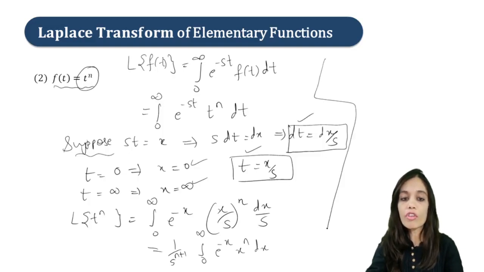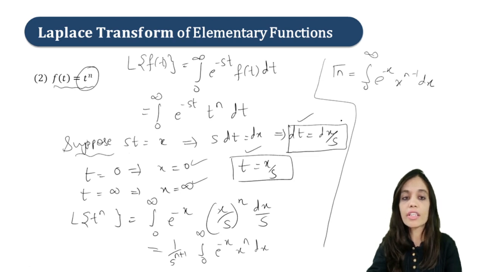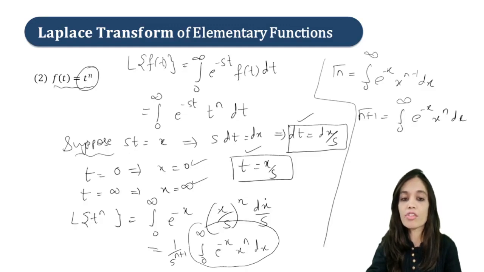Now we all know the formula of the gamma function, that is gamma n is equal to integration 0 to infinity e raised to minus x, x raised to n minus 1 dx. So your gamma n plus 1 will be what? Integration 0 to infinity e raised to minus x, x raised to n dx. So we can substitute in place of this gamma n plus 1. So your Laplace of t raised to n is finally gamma n plus 1 upon s raised to n plus 1.